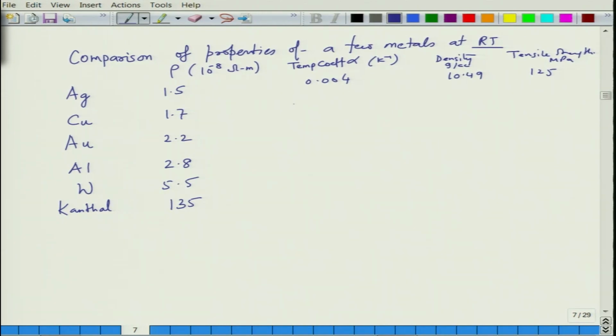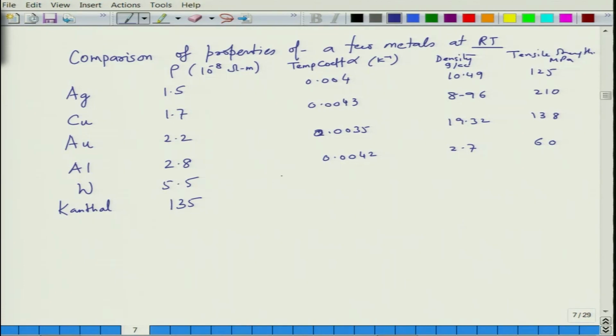And if you look at copper, it's 0.0043, this is 8.96, and this is 210. Gold is 0.0035, this is 19.32, gold is very heavy, and 138 is the tensile strength. For aluminum it's 0.0042, this value is 2.7, and this is 60 MPa, very weak.